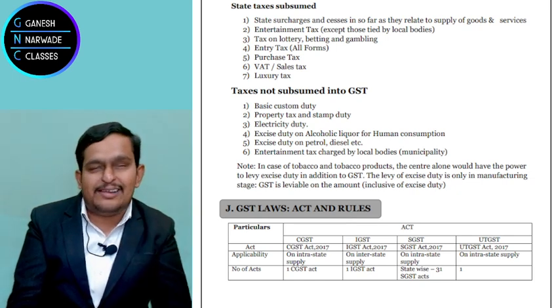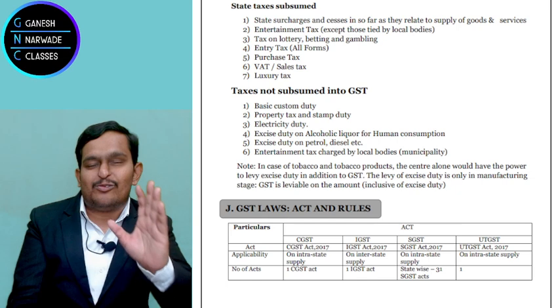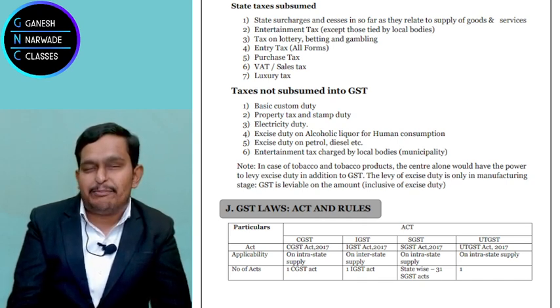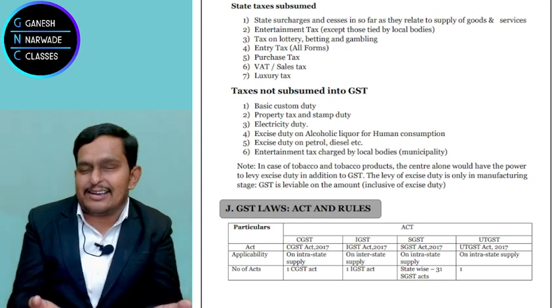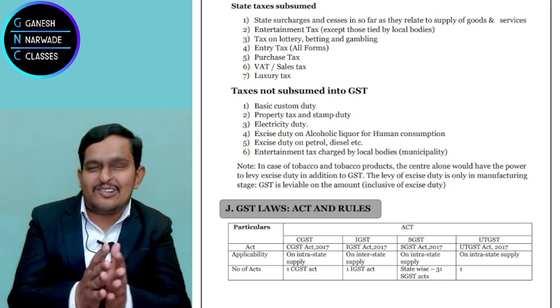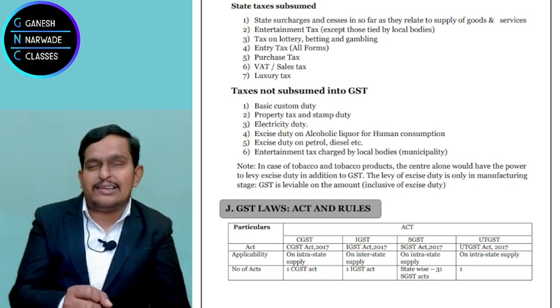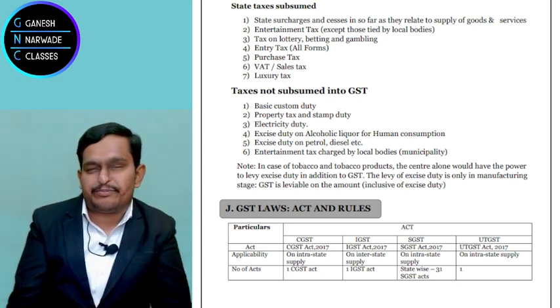For the customer, it is a single tax, that is GST. Now you may agree or disagree. That is how the government designed it. Right. So for the customer, it is GST. And for the government, they have to divide, right? Paisa vasool karna, share karna, right? So the central government will get the CGST amount and the state government will get the SGST amount.